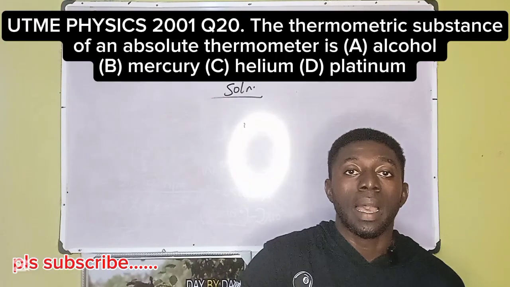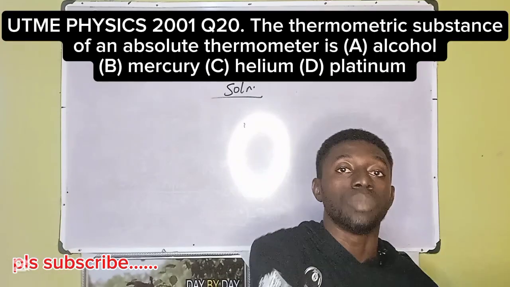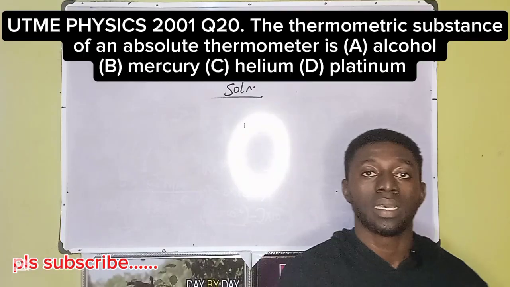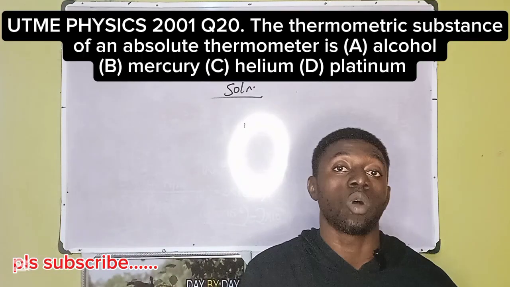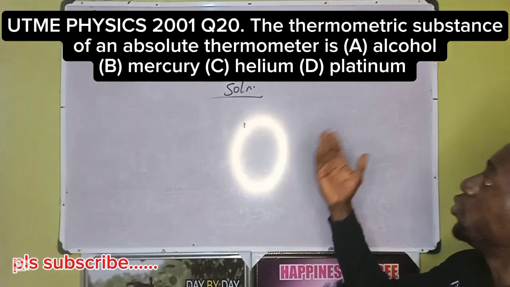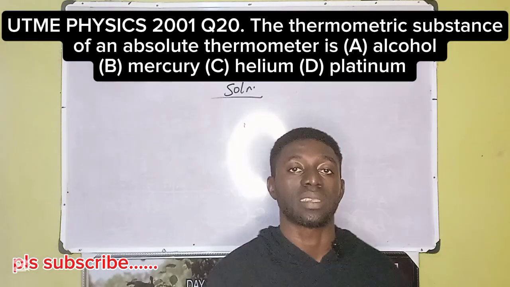We have a platinum resistance thermometer. The thermometric substance there is platinum, a metal. We have so many other thermometers. Gas thermometer. The thermometric substance there is what? Gas. That's why from the options you are seeing alcohol, mercury, helium, platinum. They are all thermometric substances.